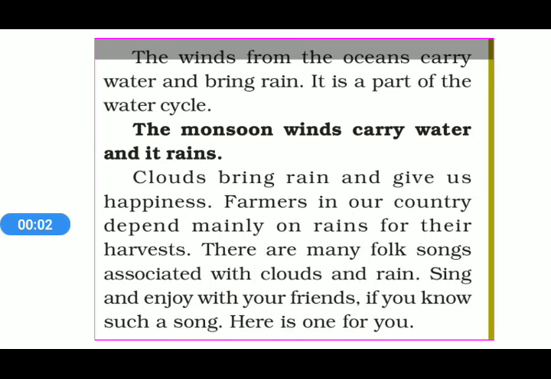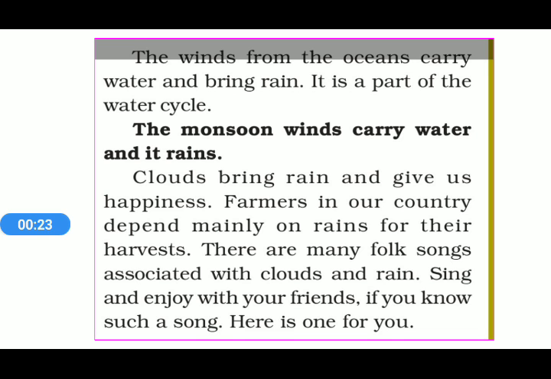Dear students, in the previous video we learned how uneven heating on the earth affects wind currents, or in other words, wind movement on the surface of the earth.